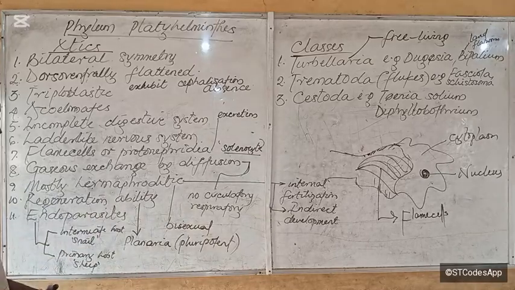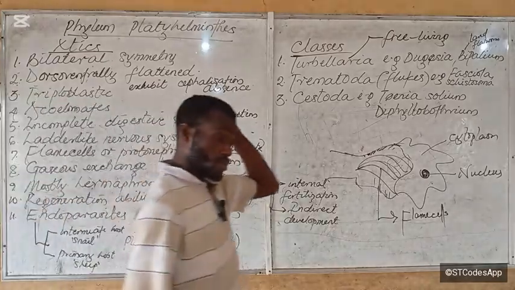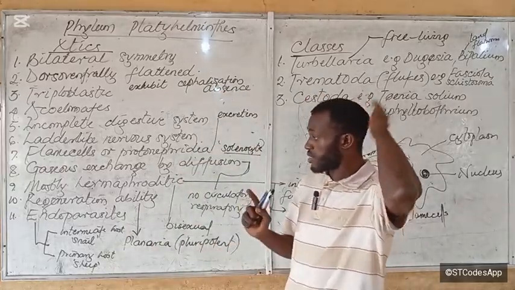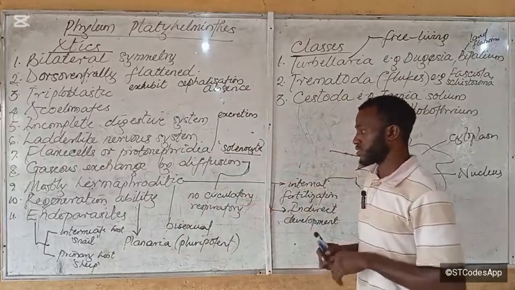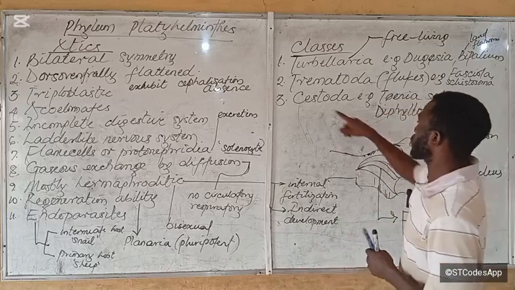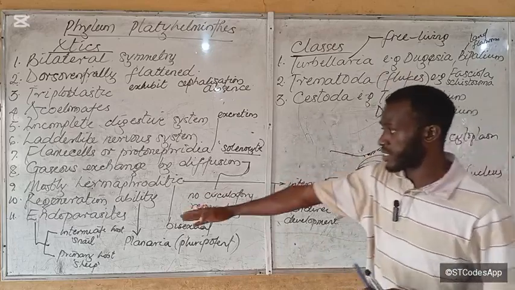So they show this endoparasitic life. They are said to be polyxenous. Monoxenous is one host, and polyxenous is many hosts, multiple hosts.